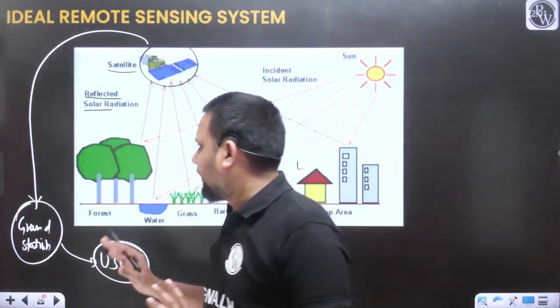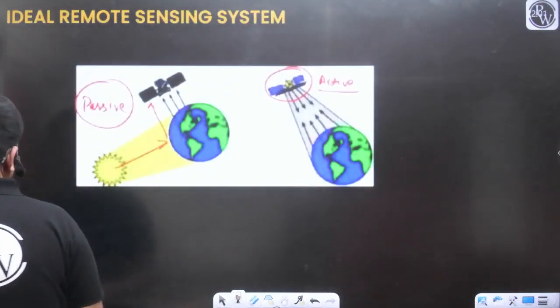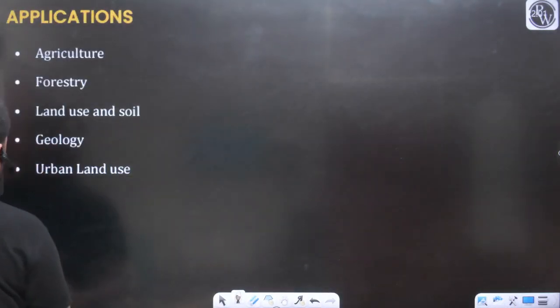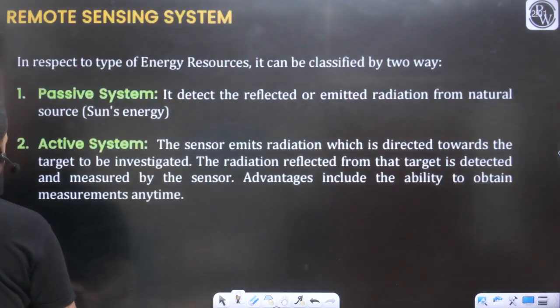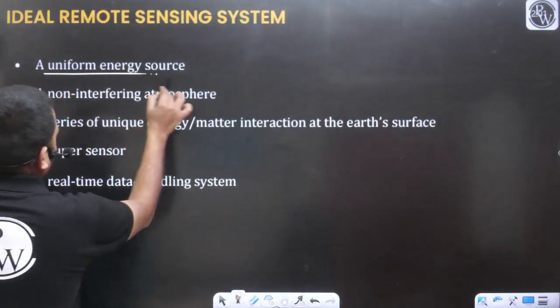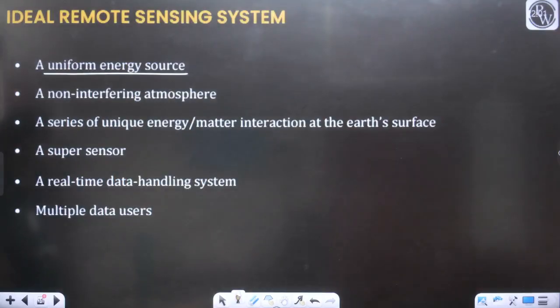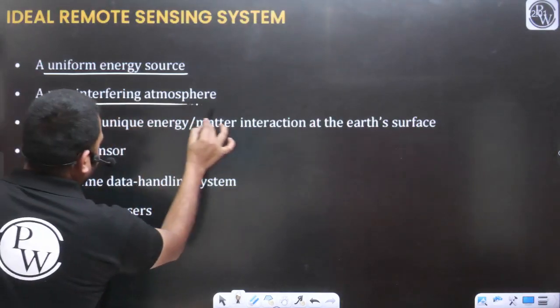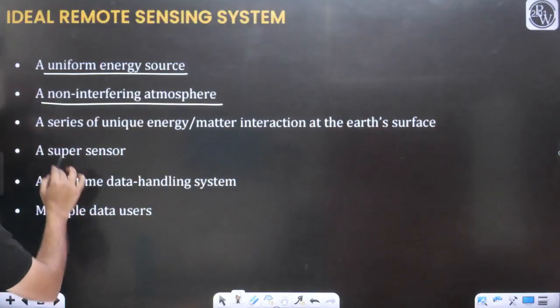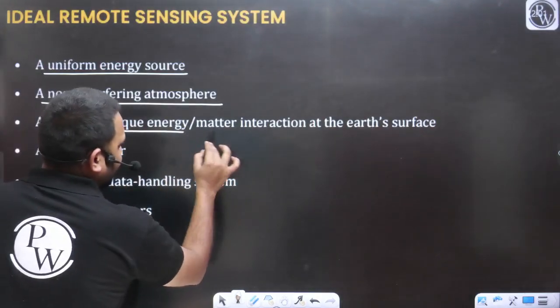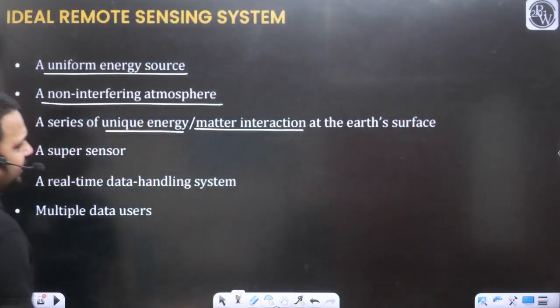So what are the main points of the ideal remote sensing system? As you can see, there must be a uniform energy source. There must be a non-interfering atmosphere, a series of unique energy matter interactions at the Earth's surface.